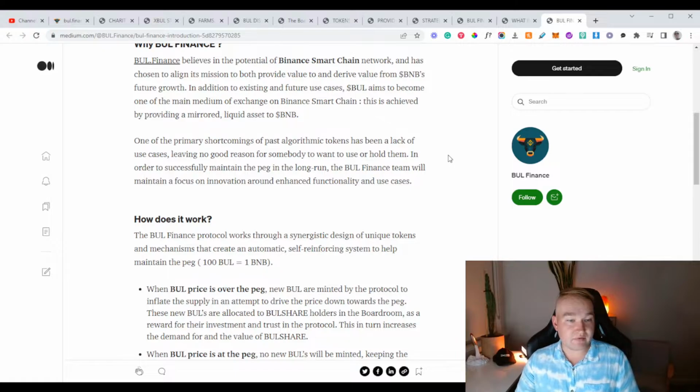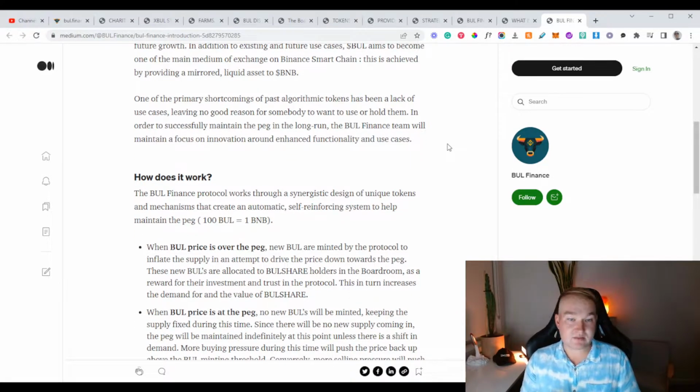This is achieved by providing a mirrored liquid asset to BNB. One of the primary shortcomings of past algorithmic tokens has been a lack of use cases, leaving no good reason for somebody to want to use or hold them. In order to successfully maintain the peg in the long run, the Bul Finance team will maintain focus on innovation and enhance the functionality of use cases.